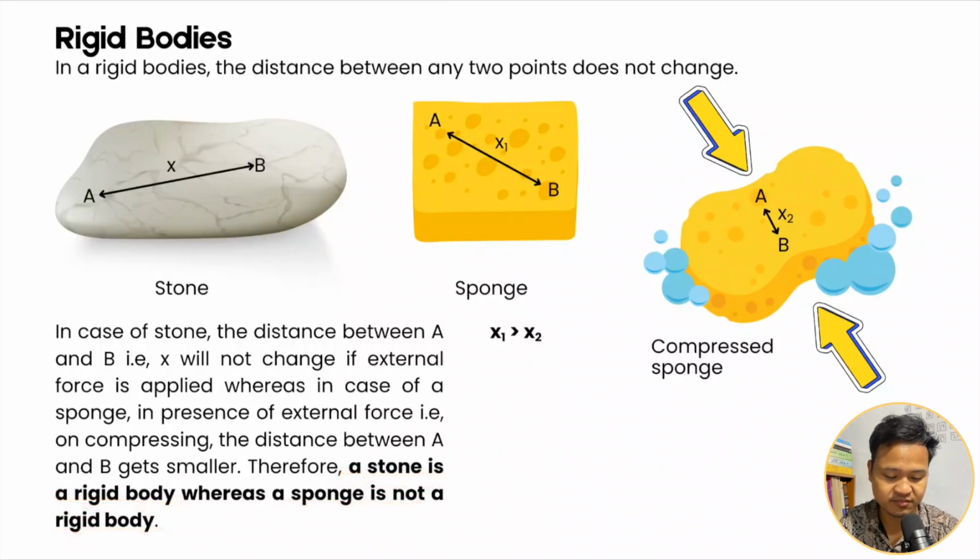Rigid body, so definition: the distance between any 2 points on the body does not change. Okay, so if I put A and B here, even after applying external forces, the distance between A and B stays the same. So that is the definition of a rigid body. Okay, example of a rigid body is a stone, and of a non-rigid body is a sponge.